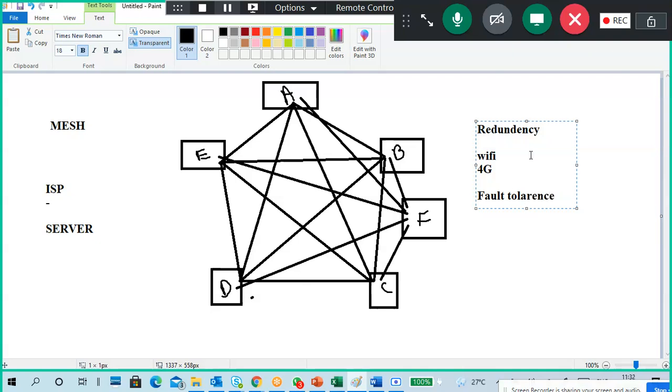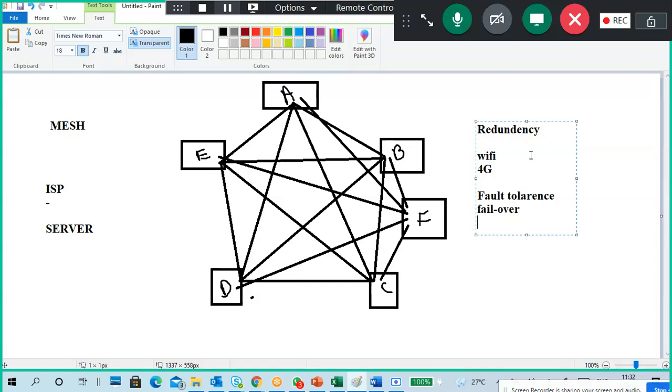Fault tolerance. What is fault tolerance? Same thing. Failover. These are a few words. Try to understand those words. When anyone uses or reads about these topics, these words come up.